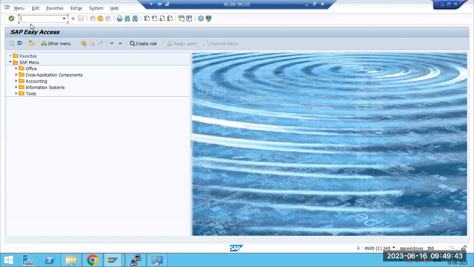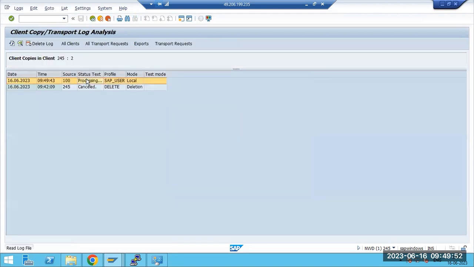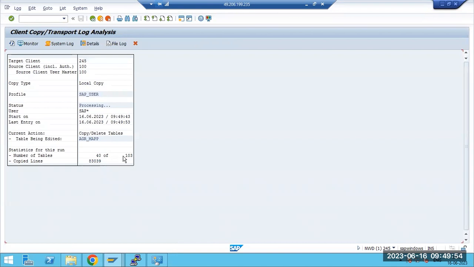So now I schedule the background job. Now I'm in the 245 client. Previously, I used it to delete the previous client job, this same 245. Now it is processing. Data is processing to 103 tables, 40 tables already copied. So keep on monitoring. It will come to the 103 tables. It's almost done.